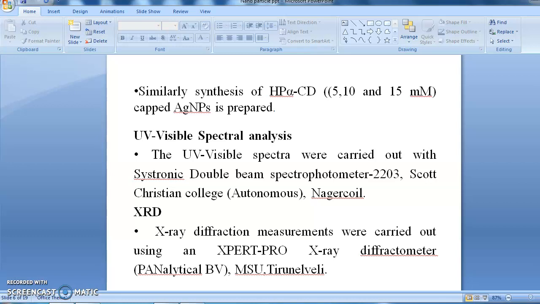First one, UV visible spectral analysis. The UV visible spectra were carried out with a Systronics double beam spectrophotometer, and XRD, X-ray diffraction, measurements were all carried out in an X'Pert Pro X-ray diffractometer.